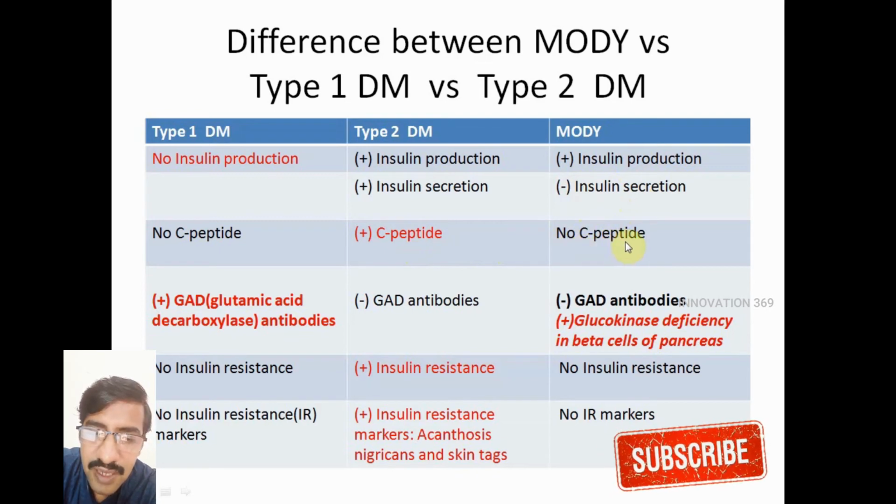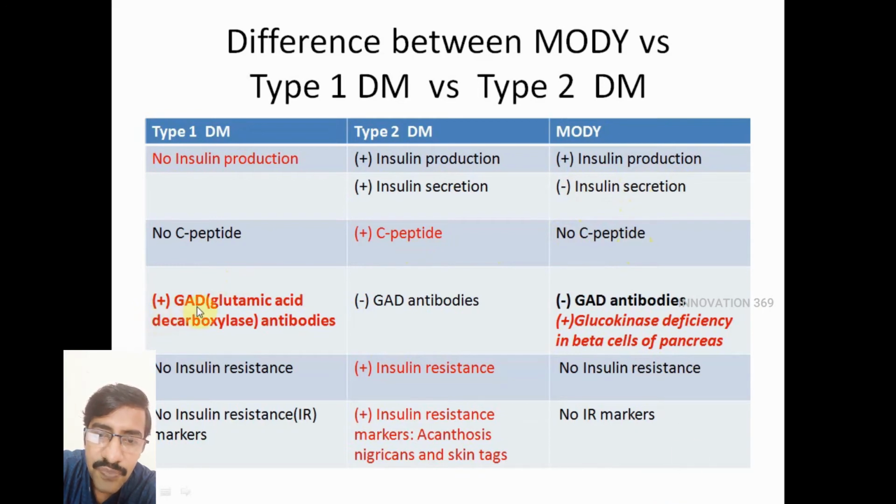Another difference among these three, in type 1 diabetes mellitus, you see what is called GAD antibodies, autoimmune antibodies. GAD full form glutamic acid decarboxylase. Whereas in type 2 diabetes mellitus and in MODY, beta cells are not destroyed, so you don't find these autoimmune GAD antibodies in type 2 and MODY, but you see these GAD antibodies only in type 1 diabetes mellitus.